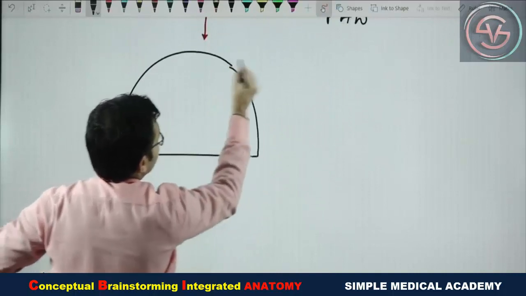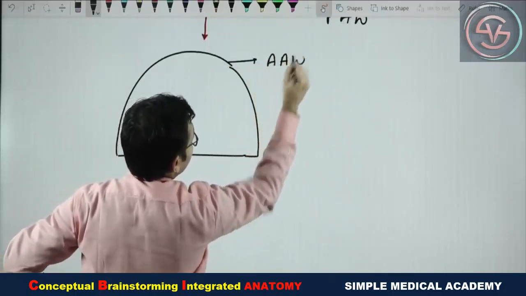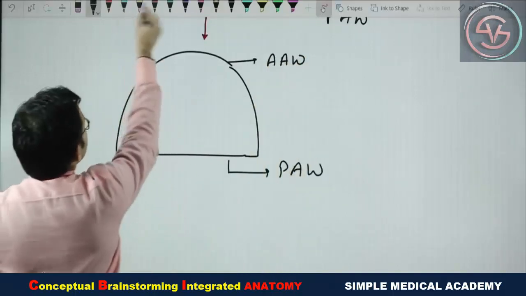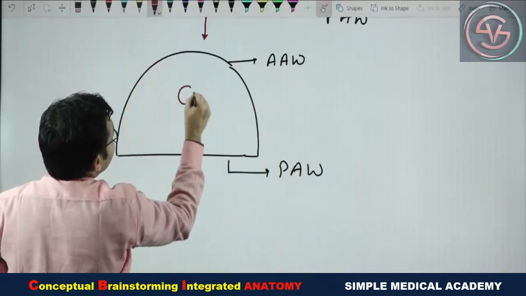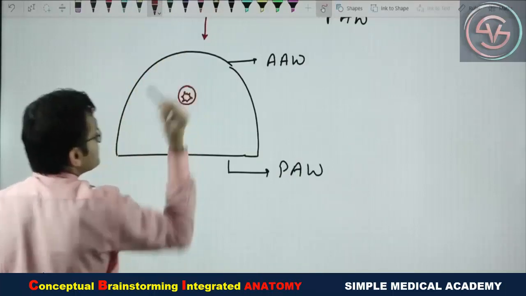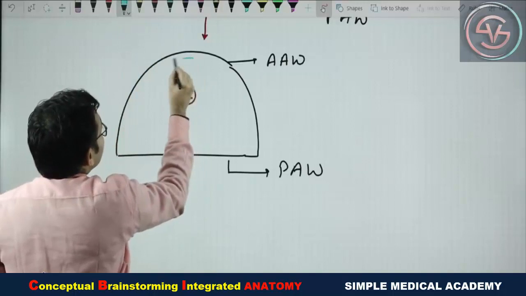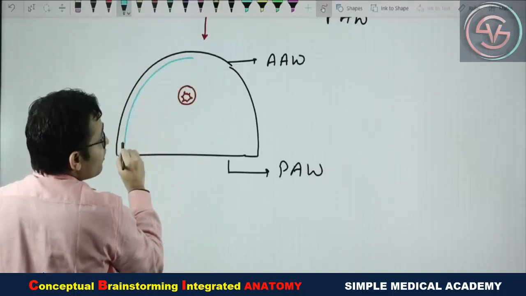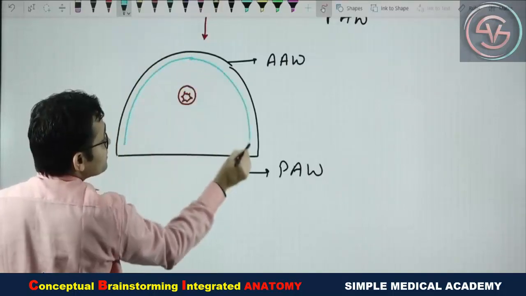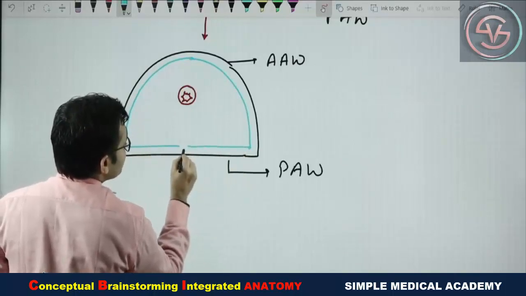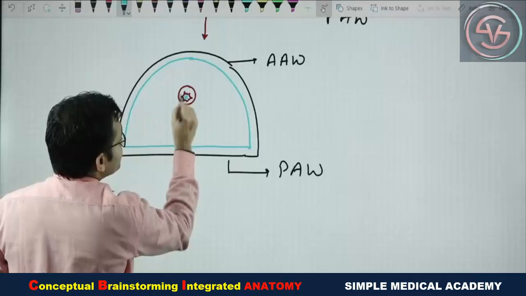This is the anterior abdominal wall. This is the posterior abdominal wall. The GIT tube has developed and reached the center part. So now what is happening? The peritoneum is covering the anterior abdominal wall from all over. Then it is covering the posterior abdominal wall also. The GIT tube was earlier here, but now it has migrated to the center.